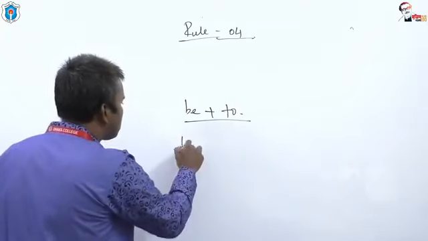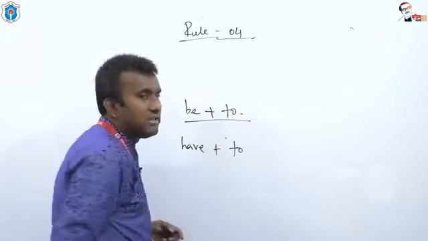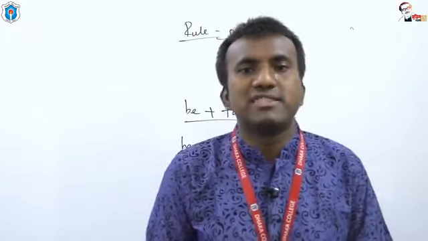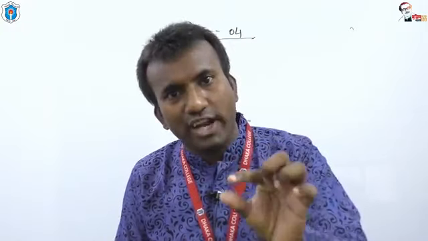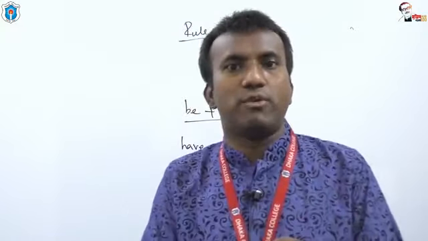If we put to after have verb, that is have to, has to, had to, shall have to, will have to. These all also work as modal auxiliary.